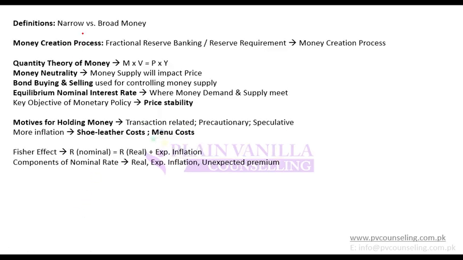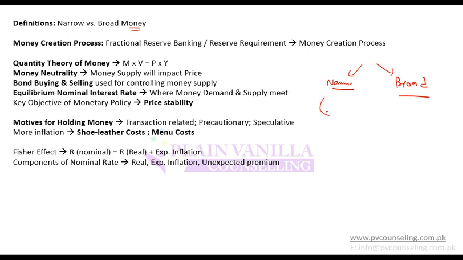Let's first start with the very basic definitions. First, the definition of money. Money can have a narrow definition and a broad definition. So money can be defined as narrow money or broad money. When I say money, what is money? Money is something through which I can buy something or sell something, or which I can exchange a good or service with.